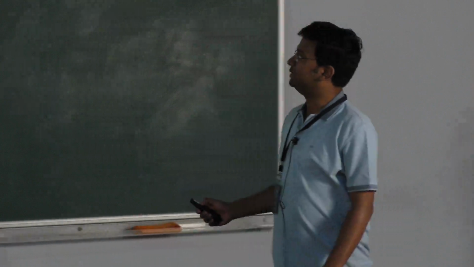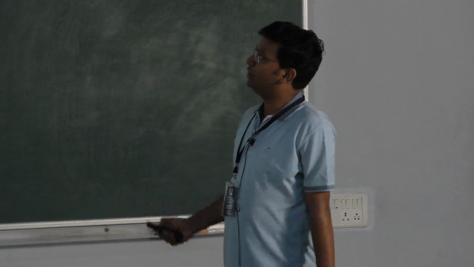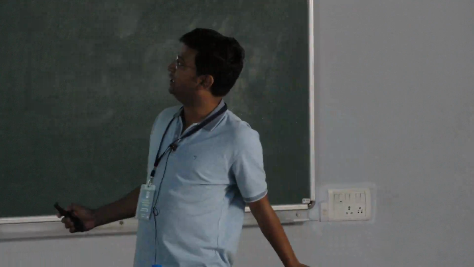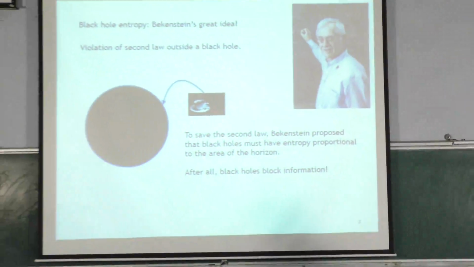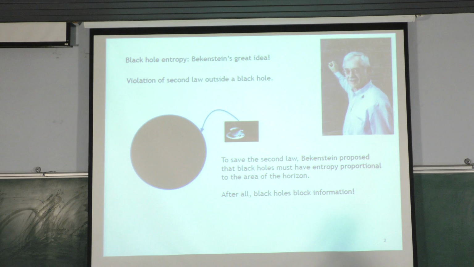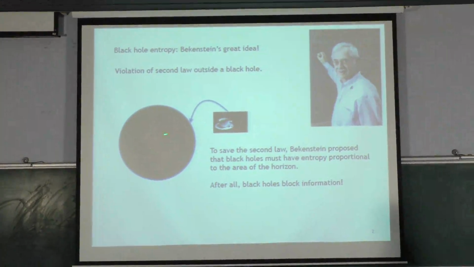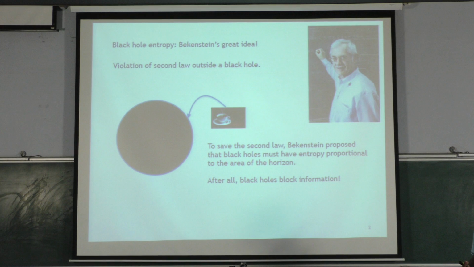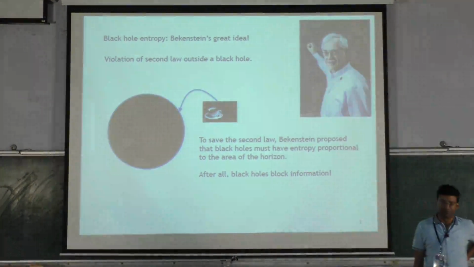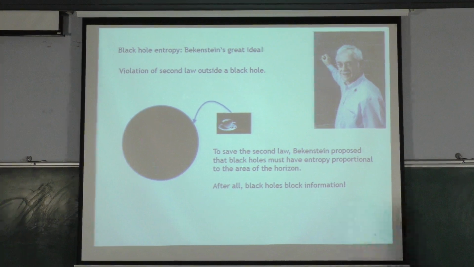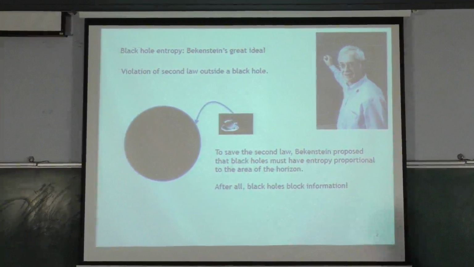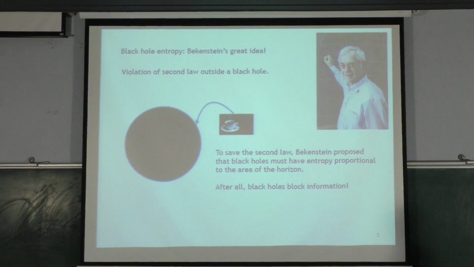So let's start with the idea of black hole entropy, and this is Bekenstein, who last year passed away. The idea of black hole entropy is a brainchild of Bekenstein. His great idea was: what happens if I throw a coffee cup into a black hole? I think I should talk about also Wigner. So the idea that you can use black holes to violate the thermodynamics second law outside the universe leads to the consideration that you must ascribe a concept of entropy to the black hole itself. And it turns out that entropy is proportional to the area of the horizon.